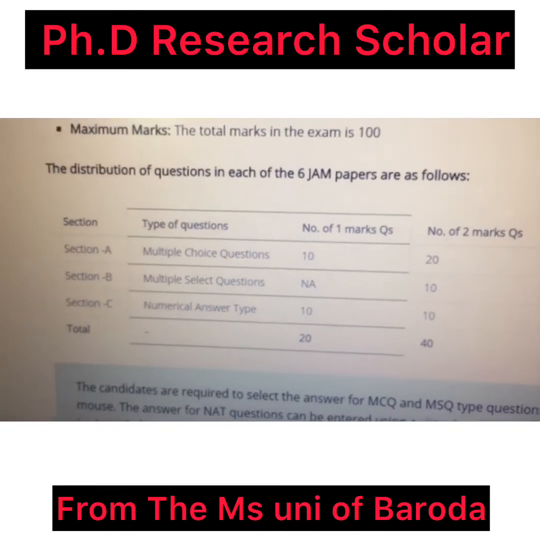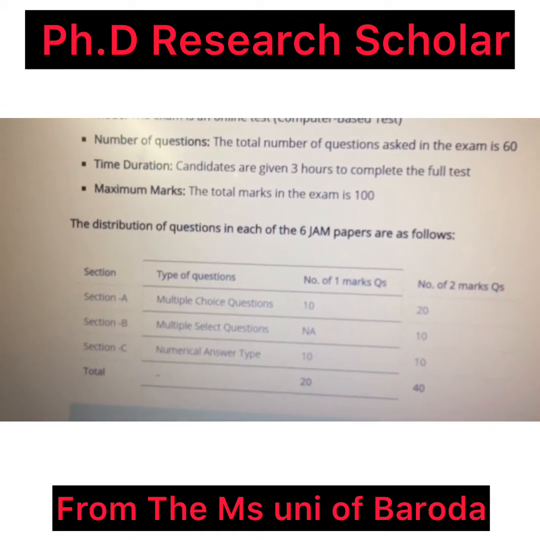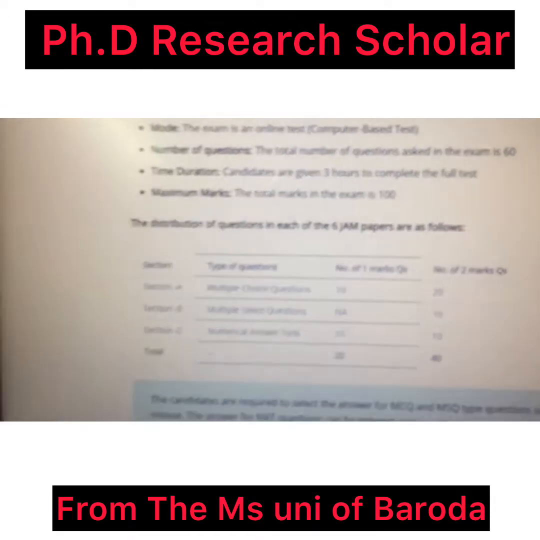We can see clearly all the information about the JAM 2021 exam pattern.